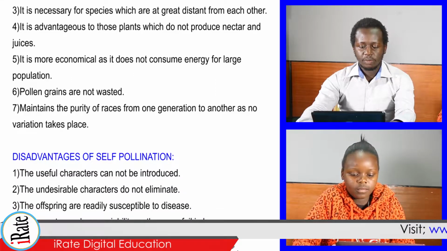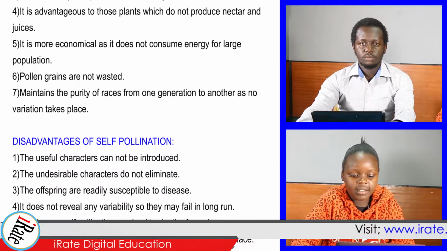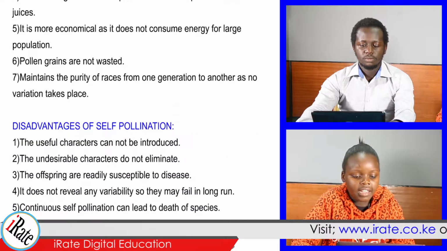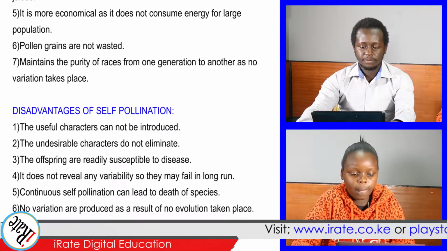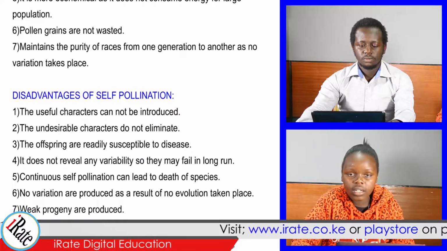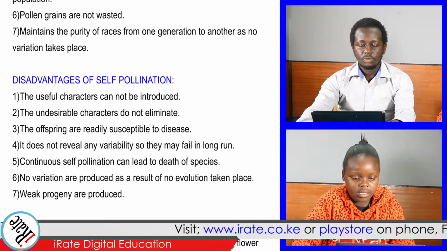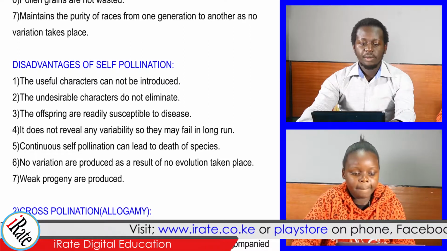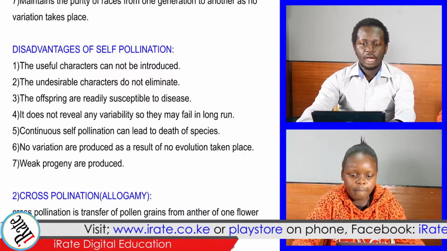2. Cross-pollination or allogamy. Cross-pollination is the transfer of pollen grains from the anther of one flower to the stigma of a genetically different flower. Cross-pollination is accompanied with external agencies like wind, water, animals, etc. External agencies that bring cross-pollination. 1. Anemophily. Pollination which takes place by the help of wind is called anemophily.